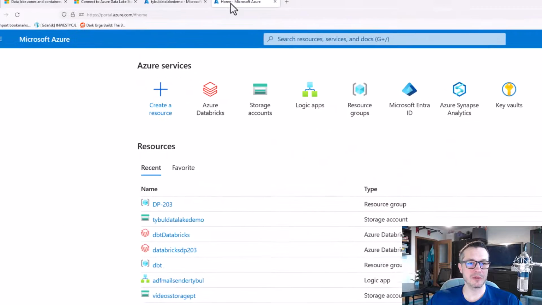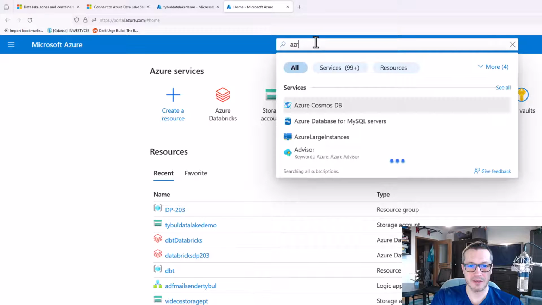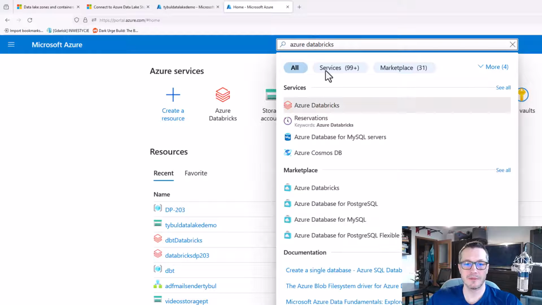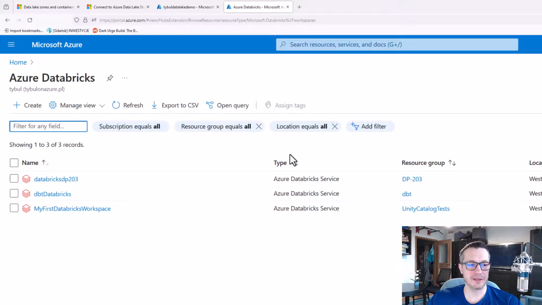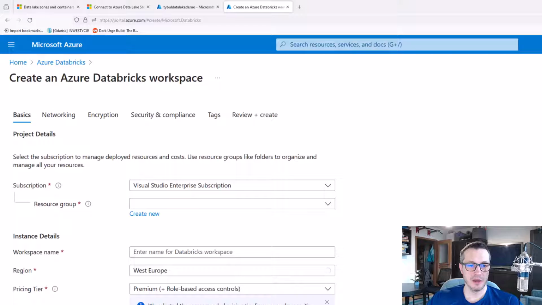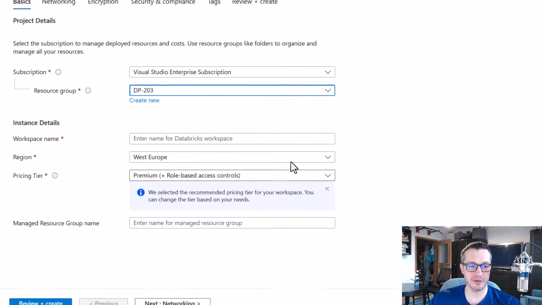So let me jump to Azure Portal and let's create something called Azure Databricks. If you don't see it here, just type Azure Databricks and create something called a workspace. And obviously we have to fill in various things, like always subscription and resource group.